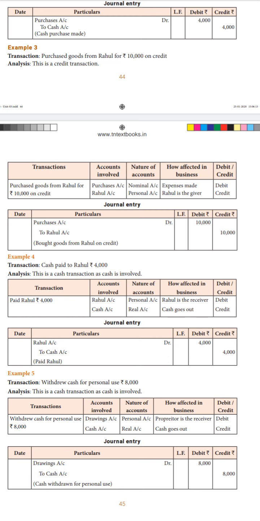So, as per golden rules, personal account we have to debit the receiver and credit the giver. Okay, so now Rahul is receiving cash from us. We are paying it to Rahul, right? So Rahul is receiving the cash there. So Rahul is the receiver, so we have to debit him. And cash account is a real account, which means here cash is going out. We are paying cash, so automatically cash is going out of the business. So we need to credit the cash account.